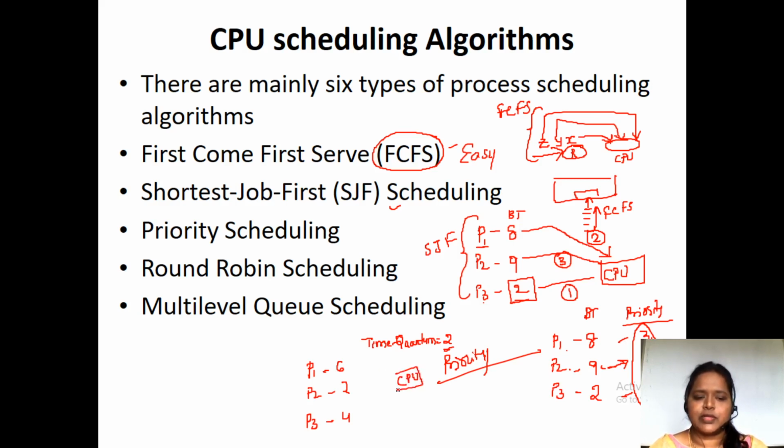So the first process will be allocated, as the time quantum is 2. So it executes for 2 milliseconds. That means how much time remaining? 4 milliseconds left.